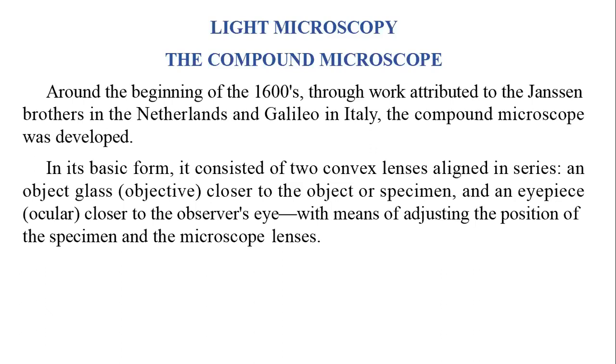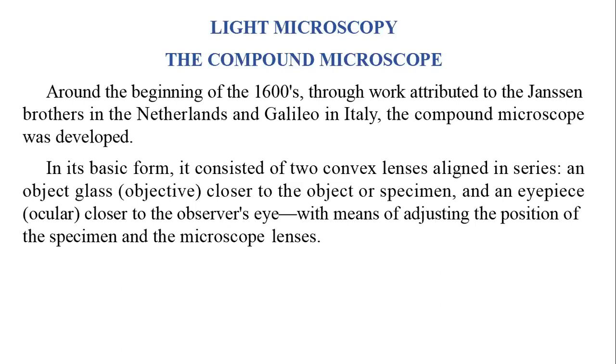In the basic form, the compound microscope had two convex lenses aligned in series. One is the objective and the other one is the eyepiece, closer to the observer's eye, with a means of adjusting the position of the specimen and the microscopic lenses. So the basic compound microscope constructed in this period had two aligned convex lenses. One is called the objective and the other is called the eyepiece. The objective was very close to the specimen and the eyepiece was very close to the observer's eye.